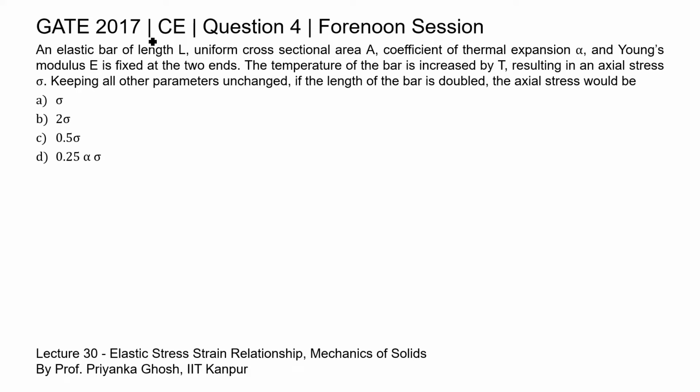So in this question, an elastic bar of length L and uniform cross-sectional area A is given. The coefficient of thermal expansion of the bar is alpha and Young's modulus is E. And that bar is fixed at the two ends. The temperature of the bar is increased by T, and due to this increase in temperature, an axial stress is developed in the bar, and the value of that stress is sigma. Now, keeping all other parameters unchanged, if the length of the bar is doubled, then what will be the axial stress?